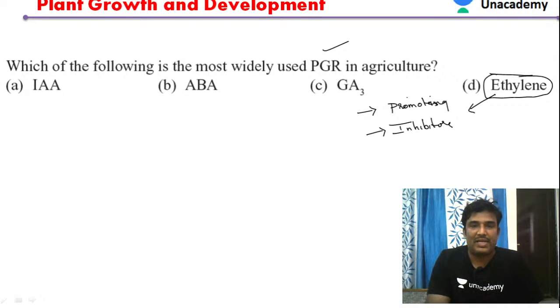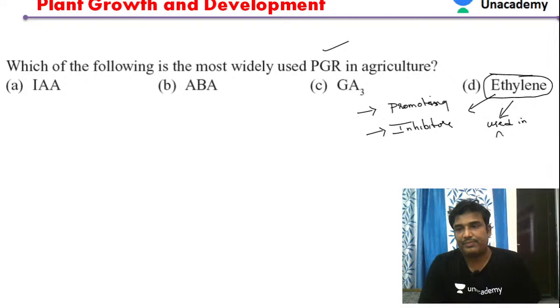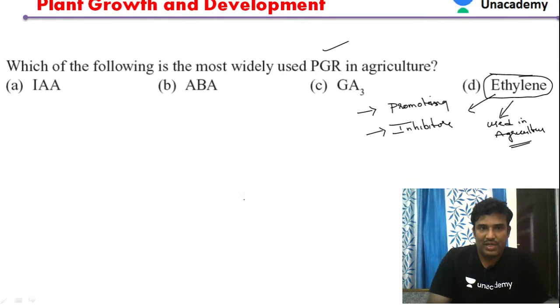So both properties are present. When both properties are present, certainly it has more benefits, so it can be used in agriculture. Due to possessing this type of characteristics, it can be most widely used in agriculture.